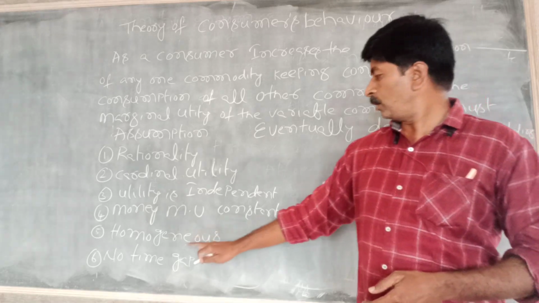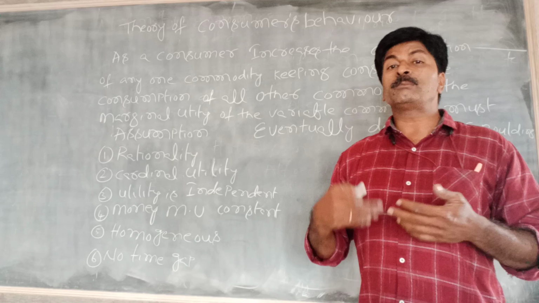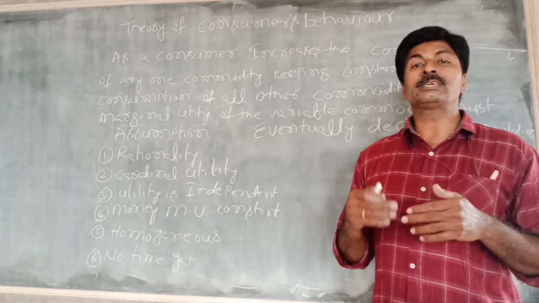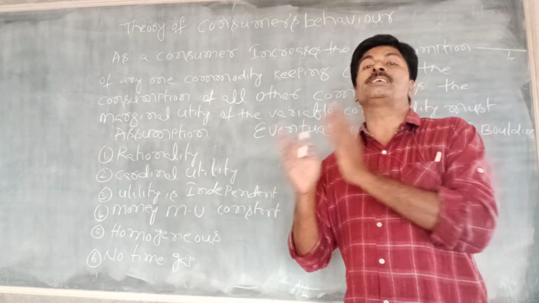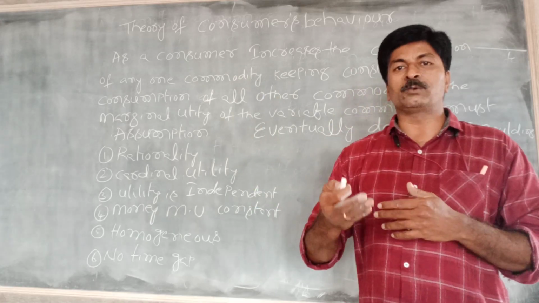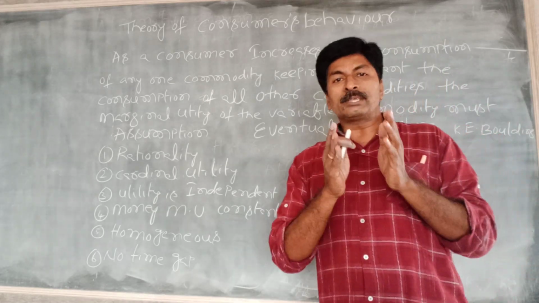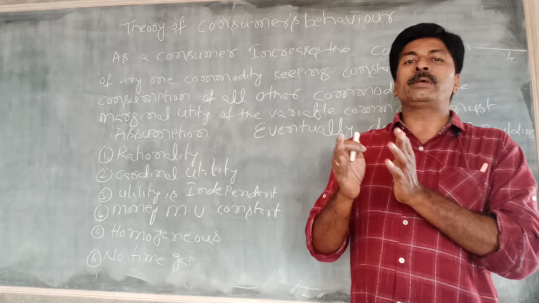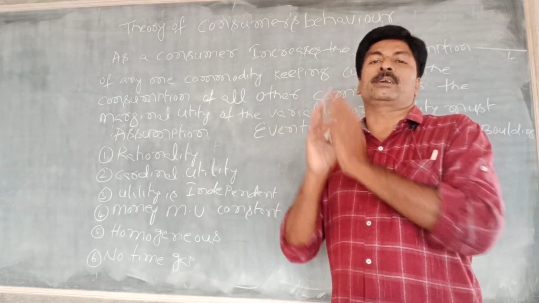So next is homogeneous. Here, to explain the law of diminishing marginal utility, we are using different commodities, but every commodity is homogeneous. For example, for explanation of the law of diminishing marginal utility, we take apples as an example. In these apples, every apple has the same utility, that is the same quality, same quantity.